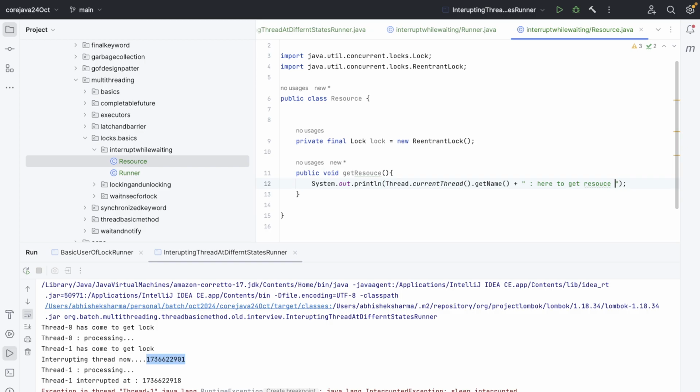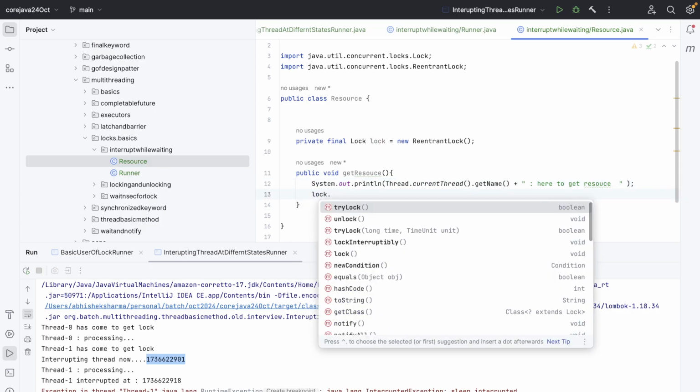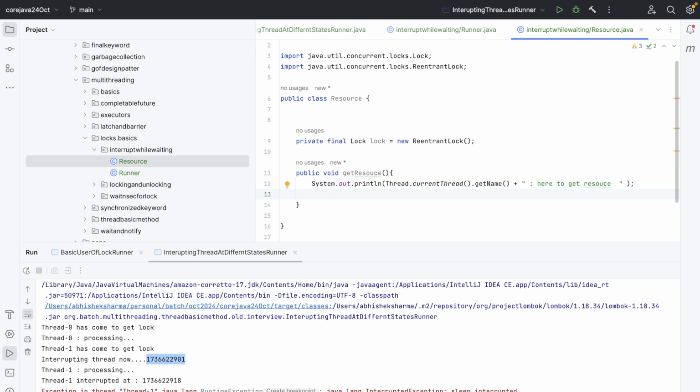We don't require add and those things here. So over here we can do lock. Let's write a different example, and then we can change the code so that it can be interrupted.